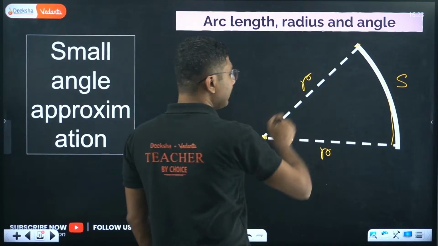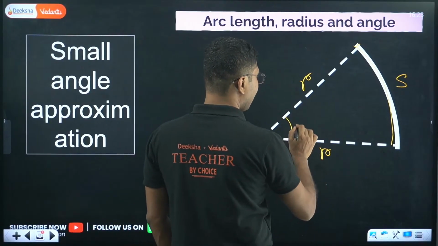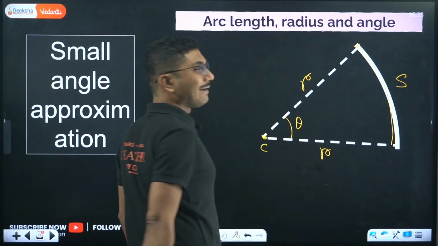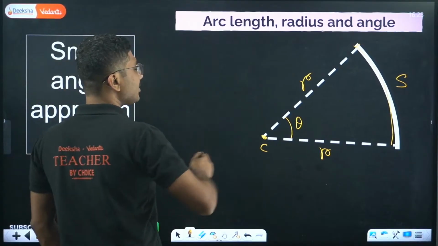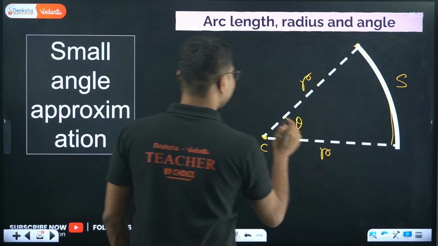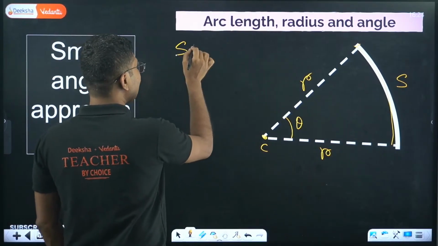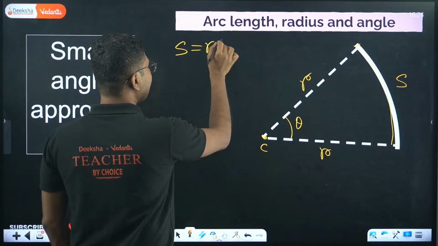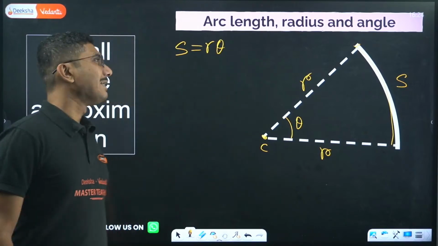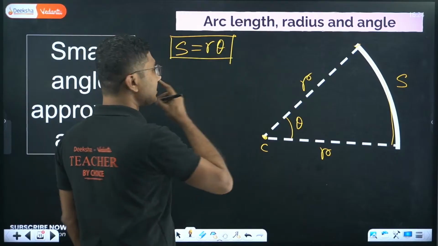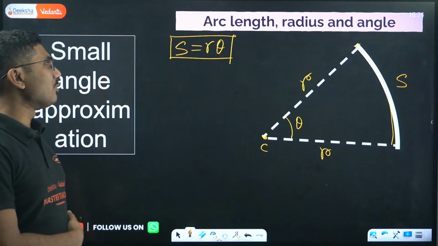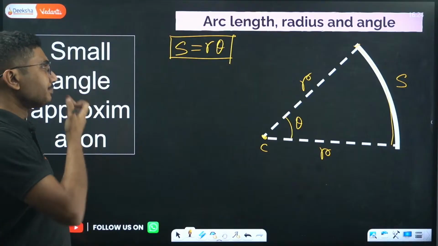The angle it makes at the center is given by theta. Then the relationship between r, s and theta is s equals r into theta. This relation is valid every time: s equals r theta.